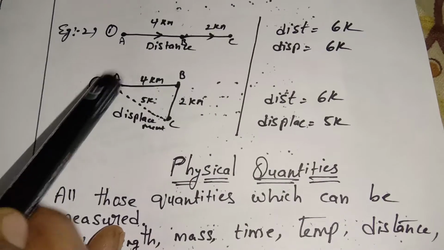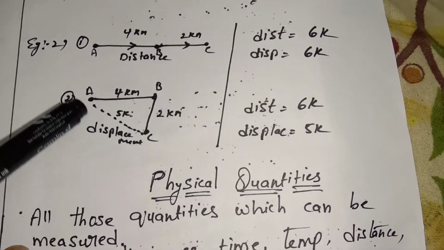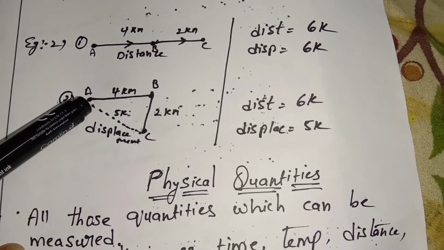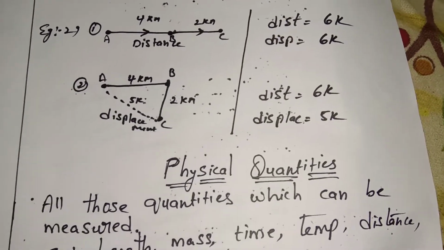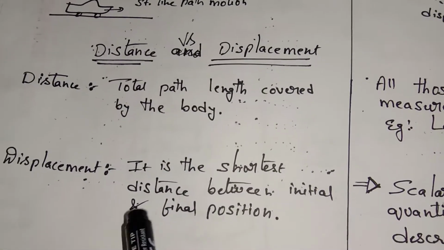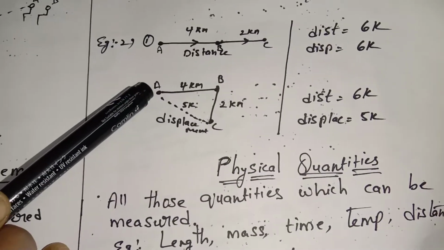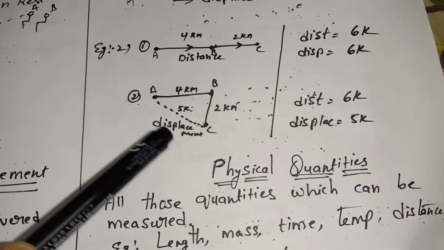He has traveled from A to B 4 kilometers and B to C 2 kilometers. This is the initial point, this is the final point, and this is the shortest distance between the initial and final position. This will give the displacement.